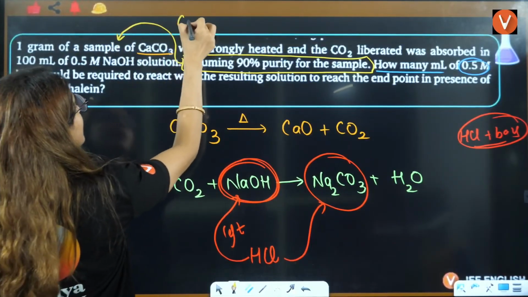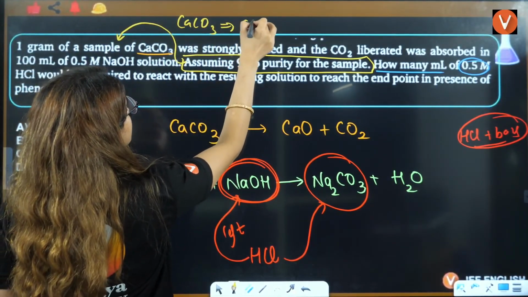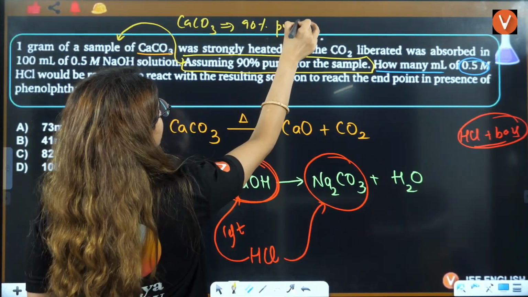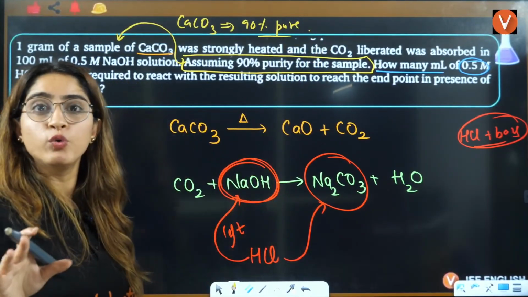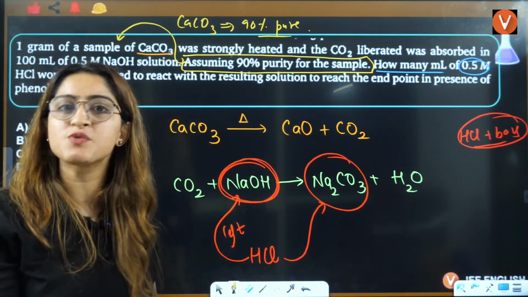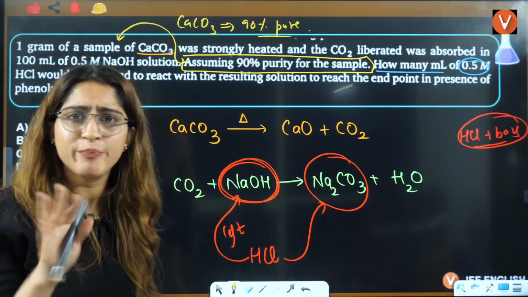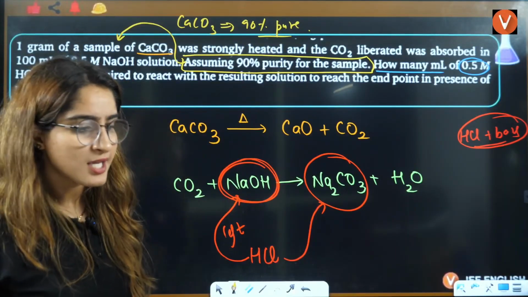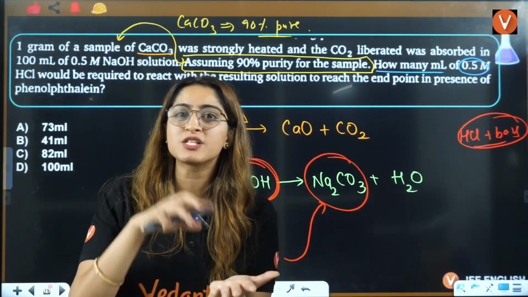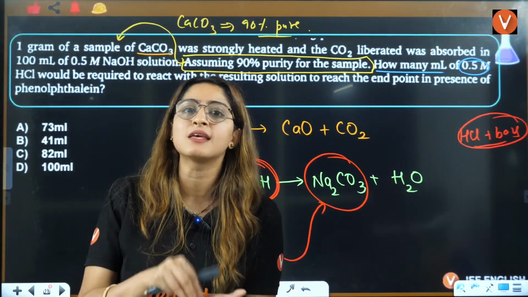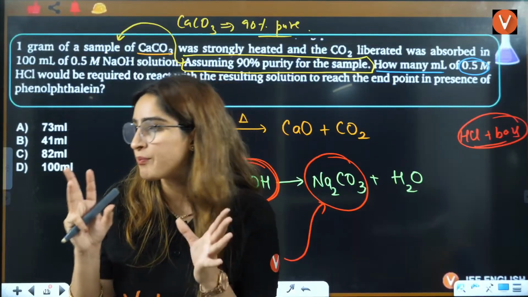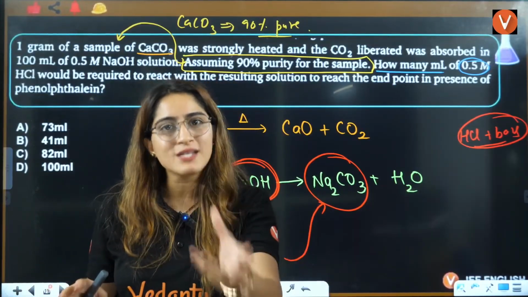This means CaCO3 is 90% pure, and we are talking about only the pure sample. Impurities will not be heated. You have a 1 gram sample out of which only 90% is CaCO3. The rest of it is impurities, so only the pure sample will react.